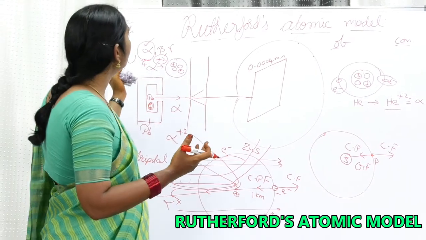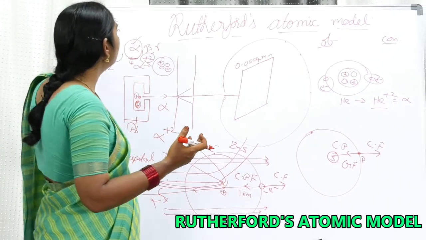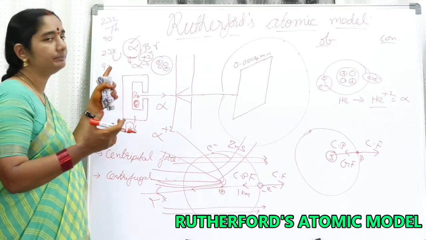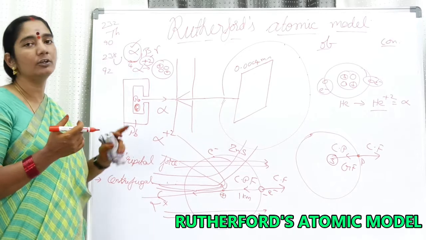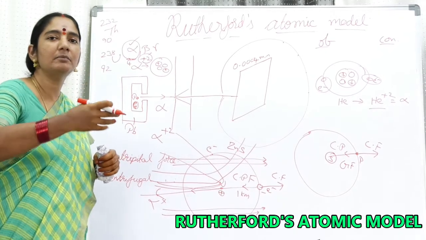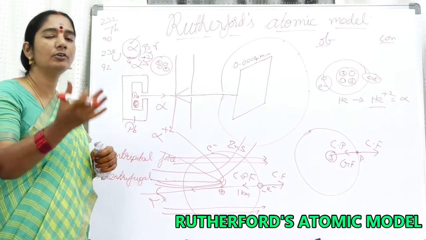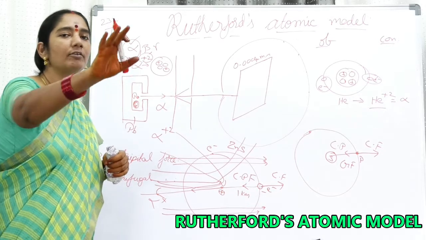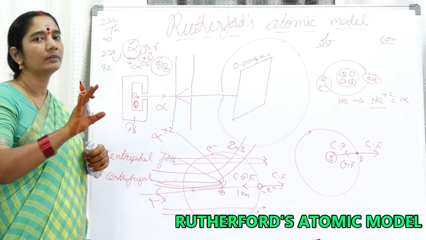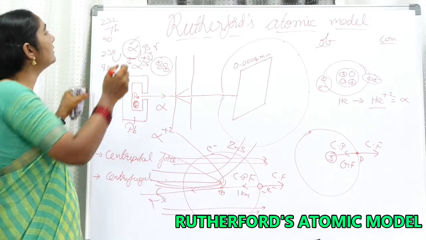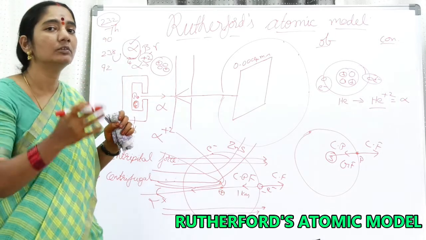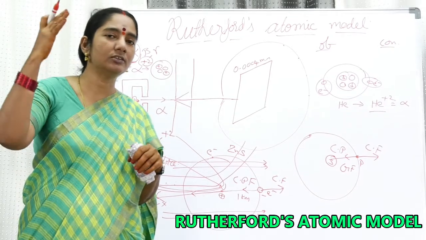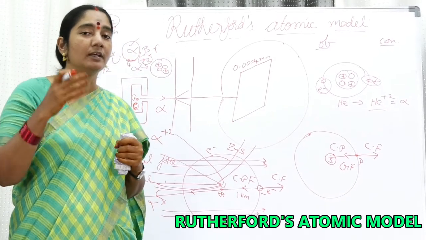So an alpha particle is emitted from, for example, thorium, whose atomic number is 90 and mass number is 232. Alpha particle emission means two protons and two neutrons combine together and come out as one particle in the form of an alpha particle. So, my dear friends, why is this coming out? Because the mass number is 232. When the mass number crosses such a limit, what is happening?